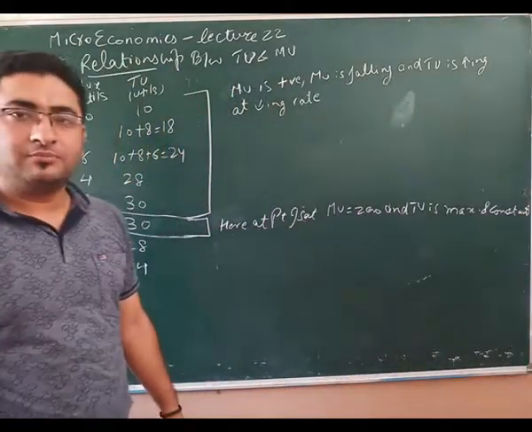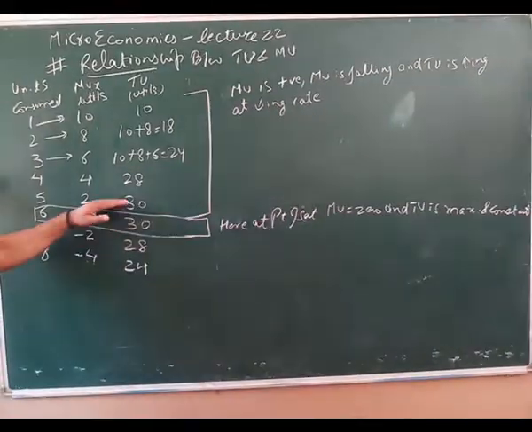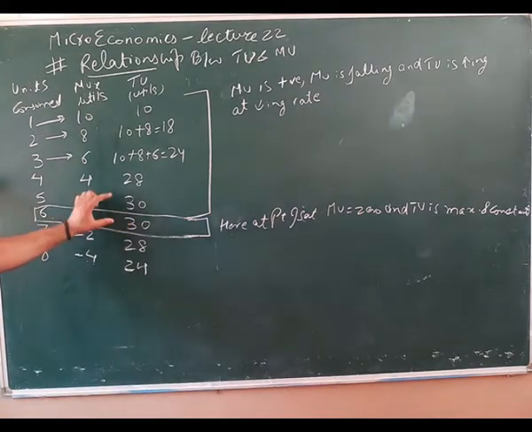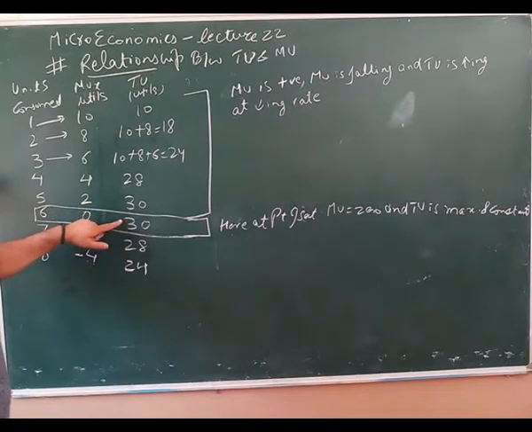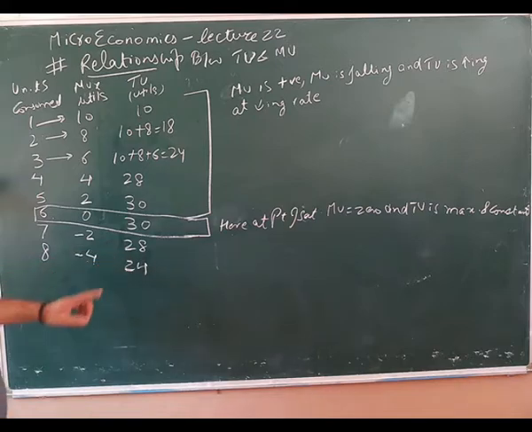TU is maximum and constant. See, TU has reached a limit of 30 and it is constant at these two points. After 30 it has not risen or decreased. It is constant. After that it is decreasing.